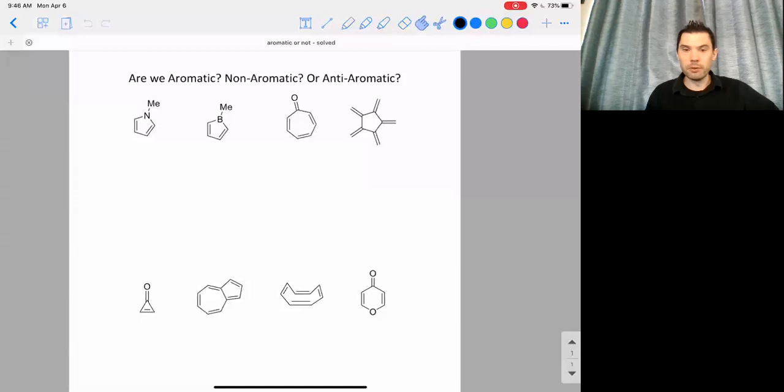Okay, so this is a very common question that arises typically in the chapter where you learn about aromaticity and anti-aromaticity and the Huckel number. And the question goes something like this: if you draw a structure of a cyclic compound, are these compounds aromatic, non-aromatic, or anti-aromatic? And so, of course, to solve that, you have to review some of the fundamentals of what is aromatic or not. And I'll let you do that right now.